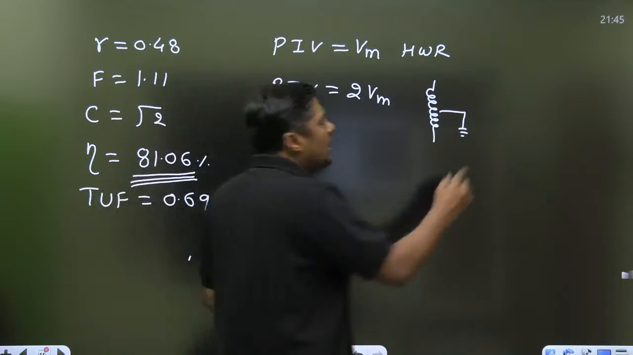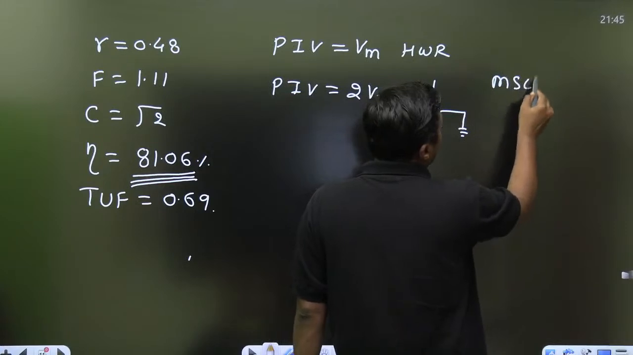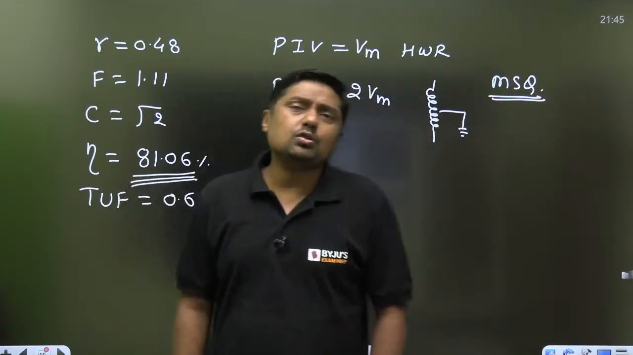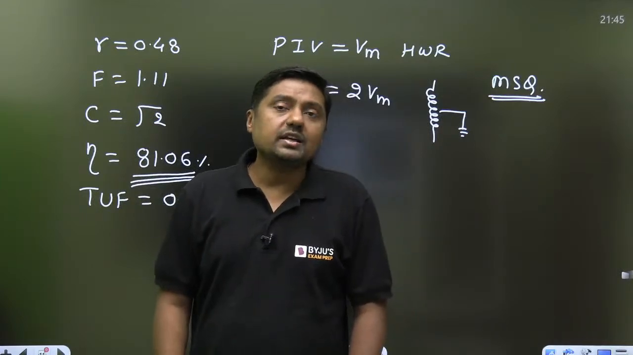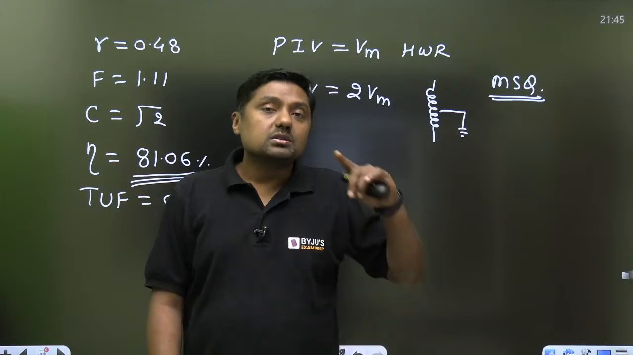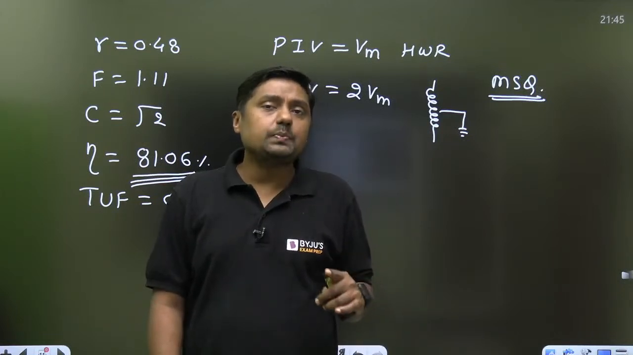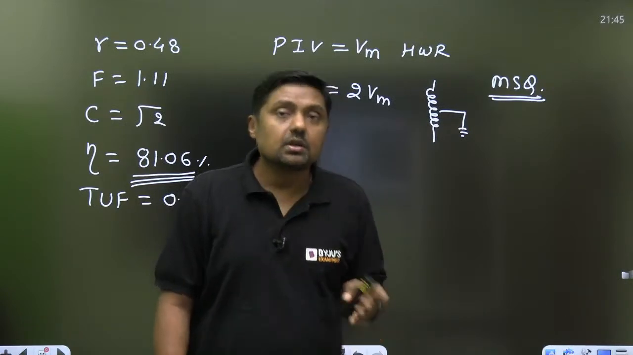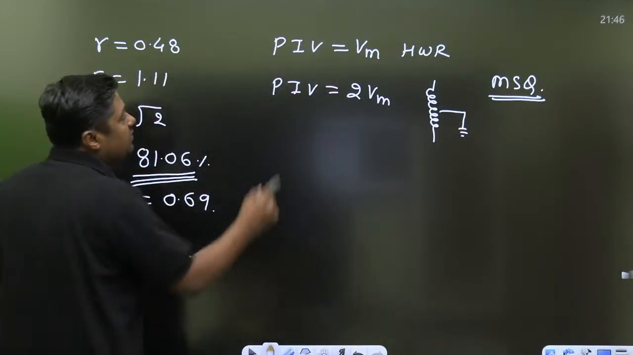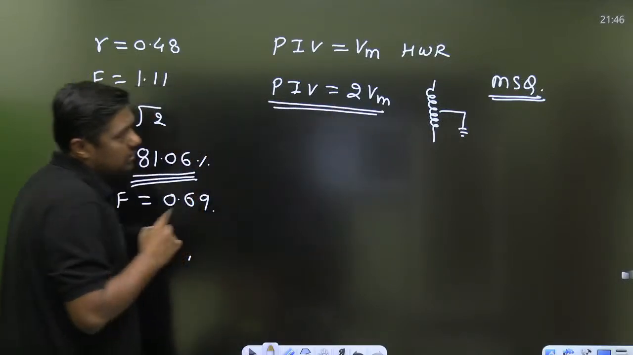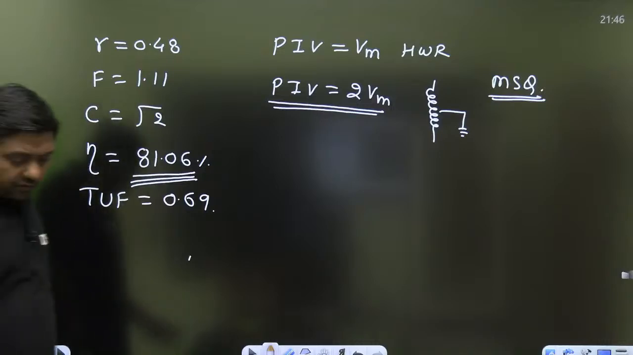Remember, in GATE exam, there will be questions like MSQ, multiple select questions. So they may ask theory, why we are not using center tapped transformer for high voltage application, or simply, center tapped transformer type rectifier is not preferable for high voltage application. What is the reason? So that is the reason, PIV is high. And that's why we are using bridge rectifier. The third one is bridge rectifier.